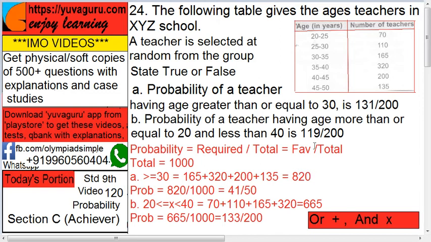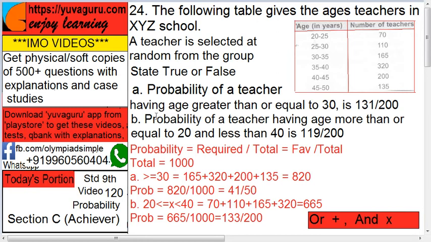And what is the total? What is the formula for probability? Required upon total, or favorable upon total, right? So what is total? Total is addition of all these. This comes out to be 1000. So in problem A, greater than or equal to 30, add all these, you get 820. So the probability is what? Required upon total, 820 upon 1000. Bring it to the minimum level, it comes to 41 by 50.